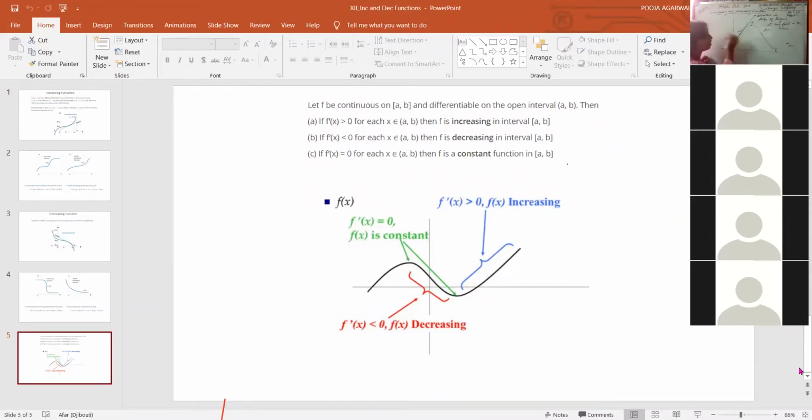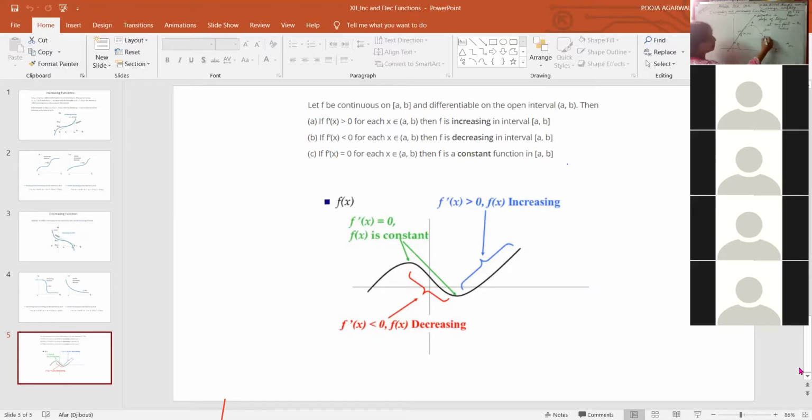That is why we are checking for increasing and decreasing, finding out the derivative. Because we know slope of tangent is the derivative, that is f dash x. If it is greater than 0, that means the function is increasing. This is the slope of tangent, tan of the angle which the tangent is making from positive direction of x-axis. So if it is greater than 0, then the function is increasing.